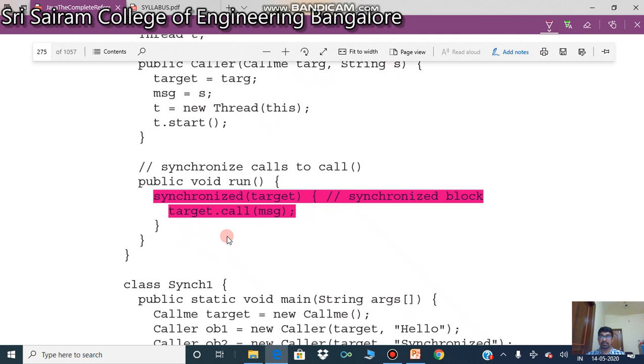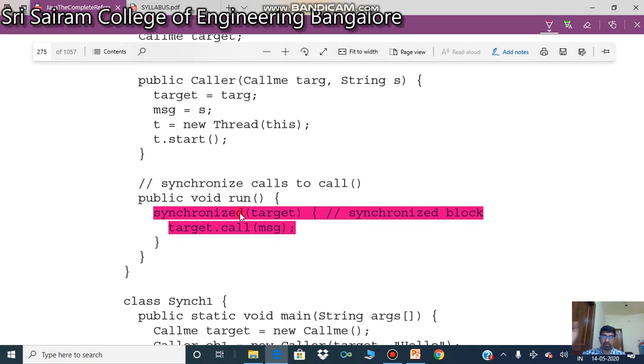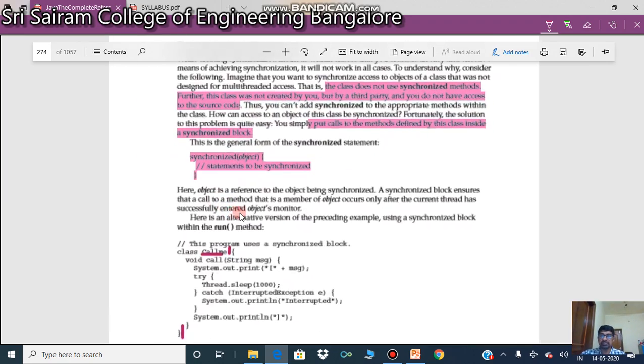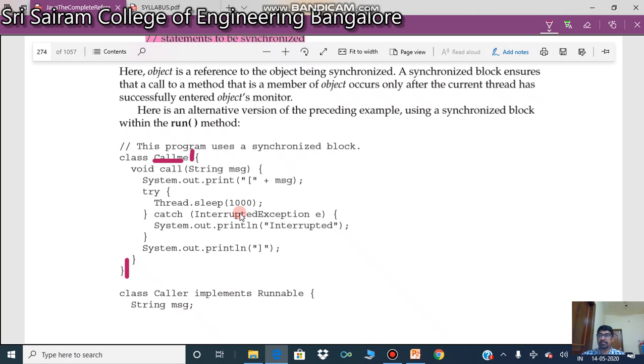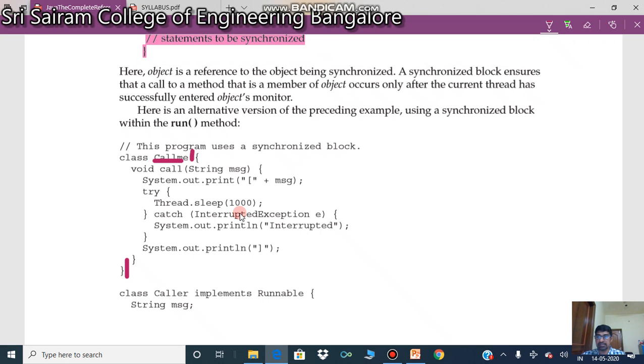Now what happens? Only one thread can access or call the method call. No one else can access it. Because I have no access to the class. If I had access to this class, I could make this synchronized as we saw in the previous program, and just put it over here.